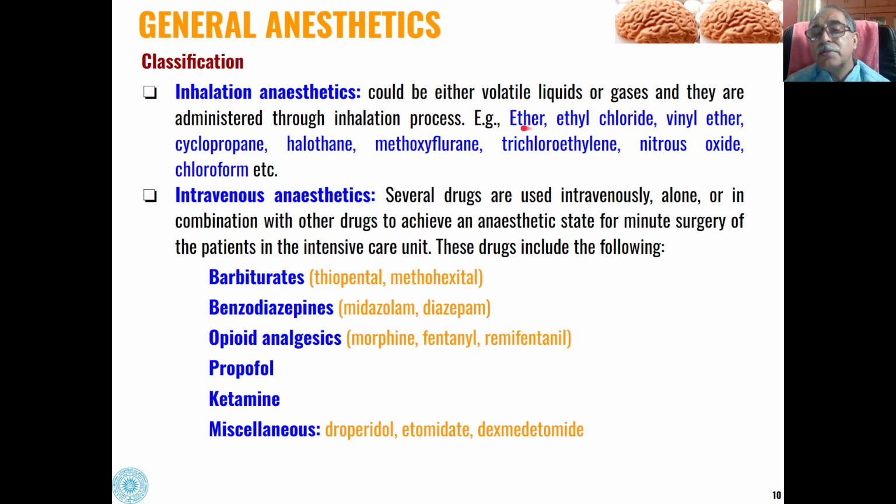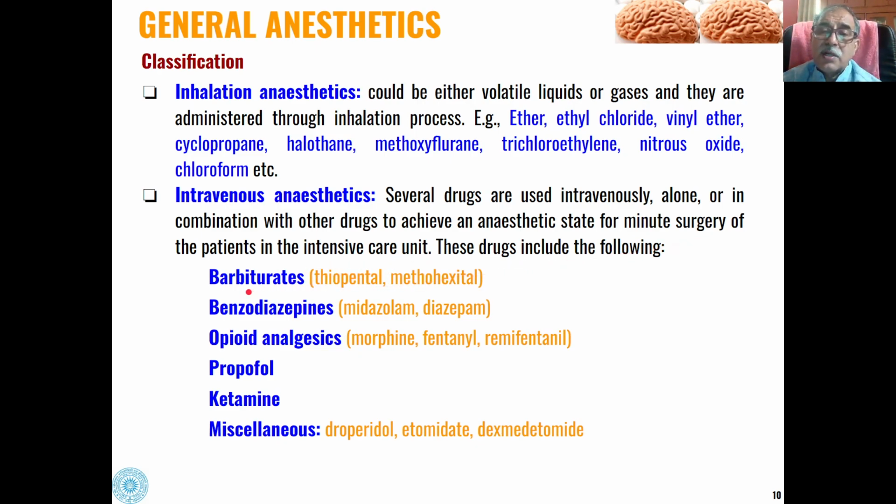The most common examples are ether, ethyl chloride, vinyl ether, cyclopropane, halothane, methoxyflurane, trichloroethylene, nitrous oxide, and chloroform. Whereas intravenous anesthetics are used intravenously, alone or in combination with other drugs, to achieve the anesthetic state for minor surgery or for patients in the intensive care unit.